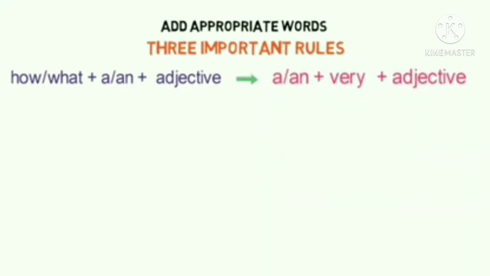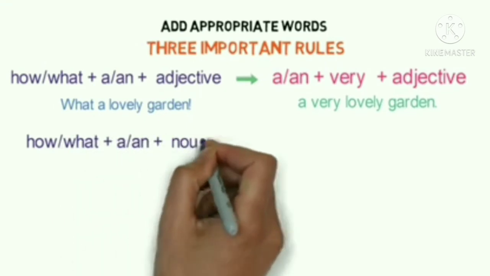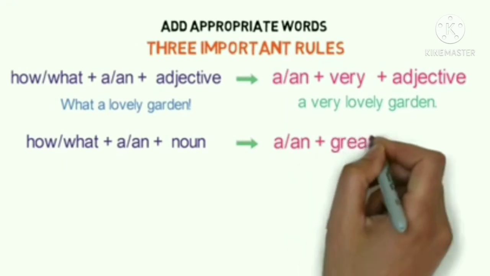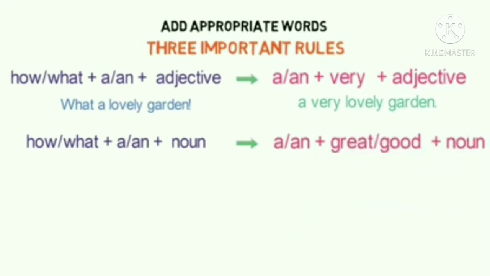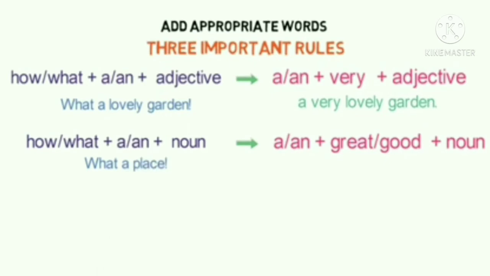For example, what a lovely garden gets converted to a very lovely garden. Secondly, if the sentence structure is how or what plus a or an plus noun, then it gets converted to a or an plus great or good plus noun. Example, what a place gets converted to a great place.